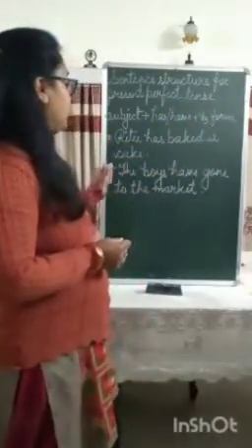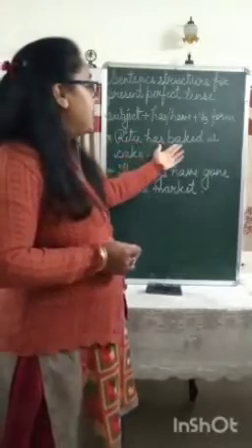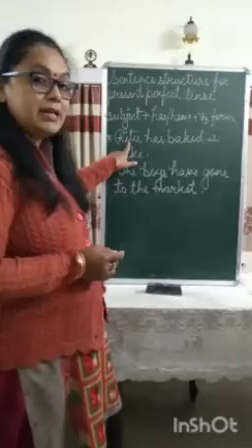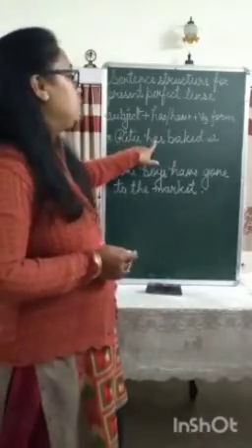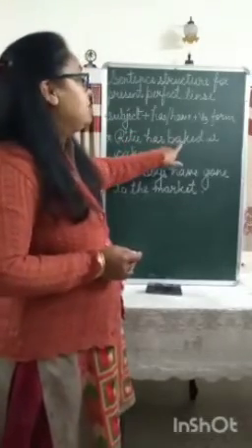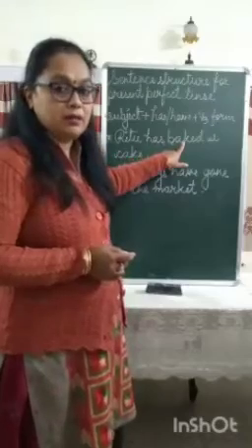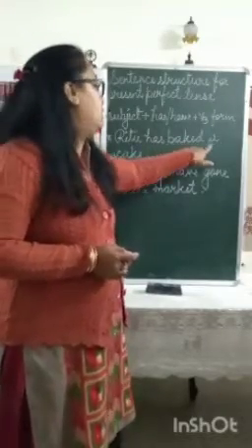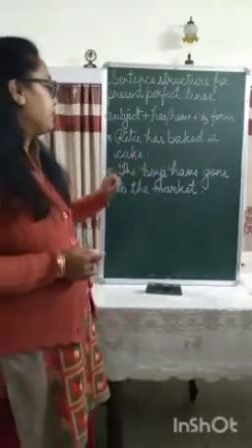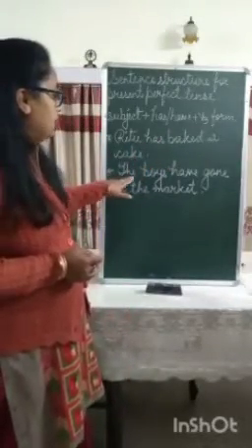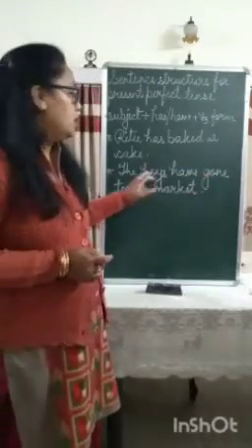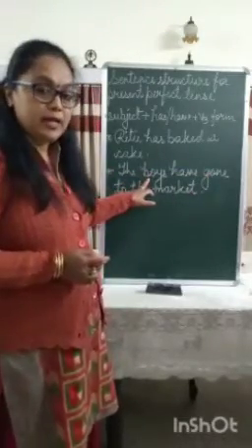Okay. For example, Ritu has baked a cake. Ritu is a subject. Because the subject is a singular noun, we have used has, and then the third form of bake. The participle form of bake, that is baked a cake. Okay. Next example. The boys have gone to the market. The boys are the subject.